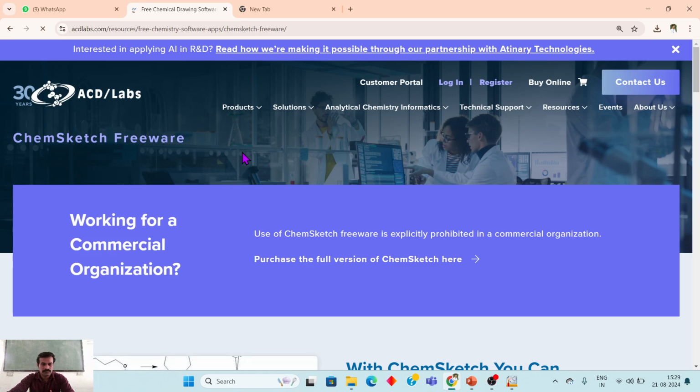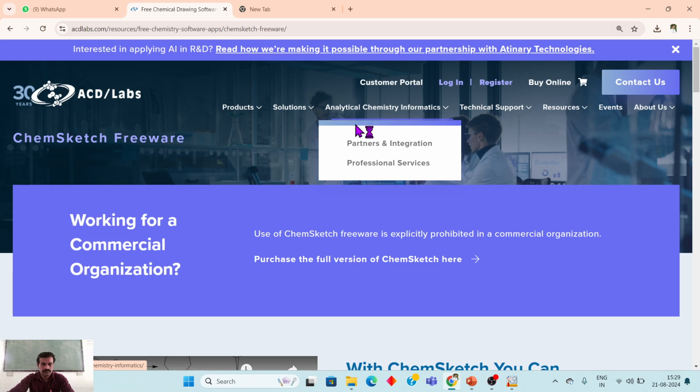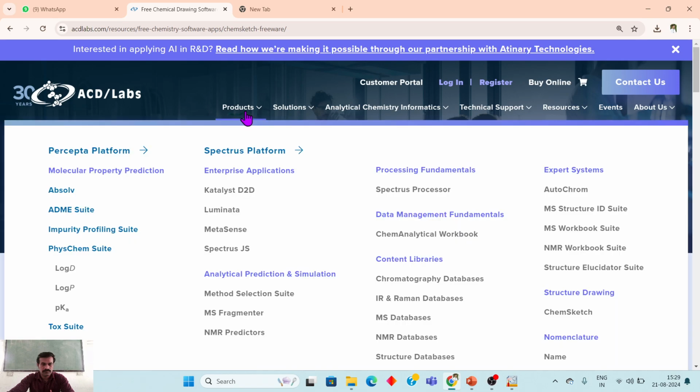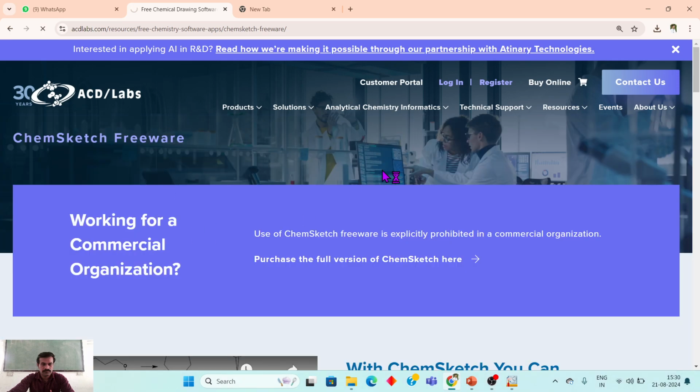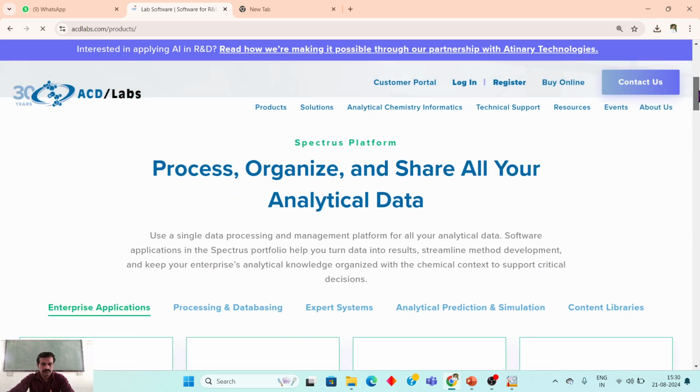Now here is the screen. It is provided by ACD Labs, which has provided the ChemSketch freeware software tools for 30 years. Now here are the different types of products provided by ACD Labs. Here is the receptor platform. आपको अगर और ज़्यादा चाहिए तो आप एक-एक साइट चेक कर सकते हो। LogD, LogP, pKa, Tox-U, यहाँ से आपको मिलता है टॉक्सिक स्टडी। So now going to the download portion.